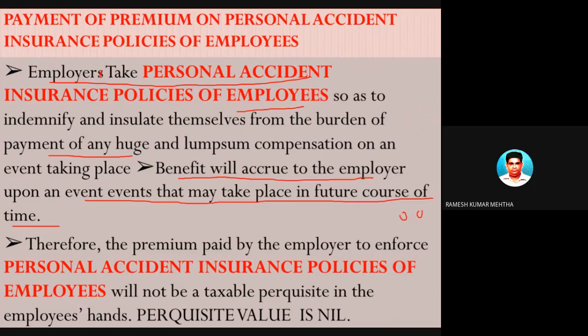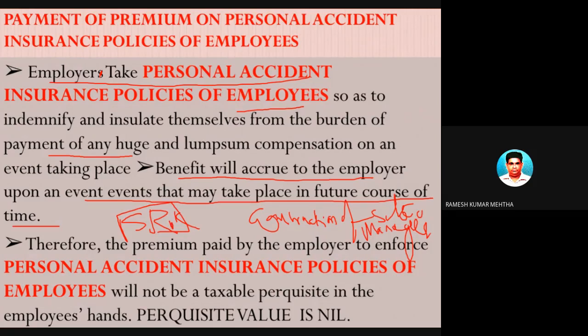For example, Mr. S. Ramesh Kumar Mehta is working in the construction industry as a site engineer or site manager. Now there is an element of risk. For example, if some mishap or accident takes place and there is a collapse of a building, it may fall on Ramesh Kumar Mehta and employees, and he will lose his life.